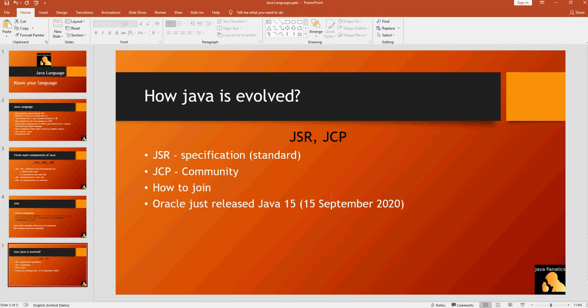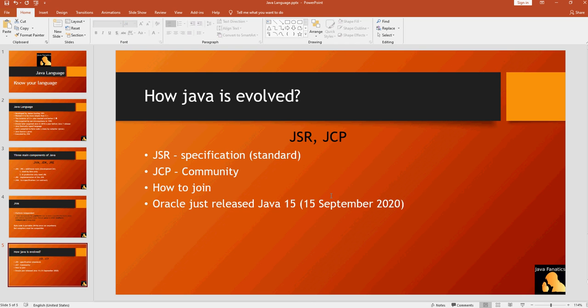So the next question would be, who creates the JSR? The JSRs are created by the JCP, which is the Java Community Process. The JCP is a committee, a group of people who are responsible for evolving the Java language. And how do they do that? They generate the JSR.